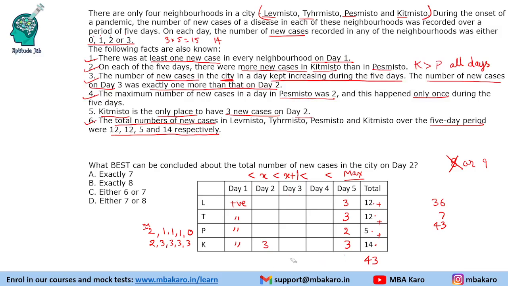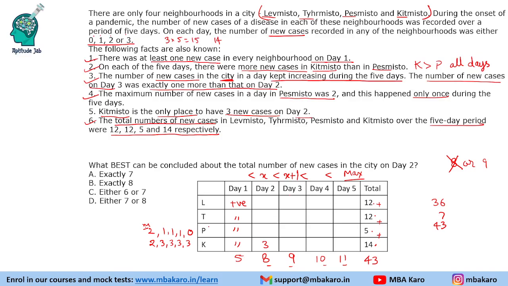We cannot have 10 because if you take 10, you will have to make 11 and 12. That we cannot make. So the only possibility is 9 cases on this day and 8 cases on the given day. Now 9 and 8 are done, and maximum these 2 days will be 10 and 11 because it has to be greater than 9. So 10 and 11, now we have the total as 17 plus 21, 38. So there will be 5 cases on day 1.